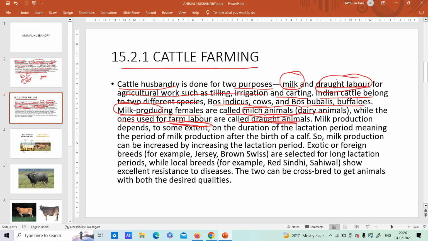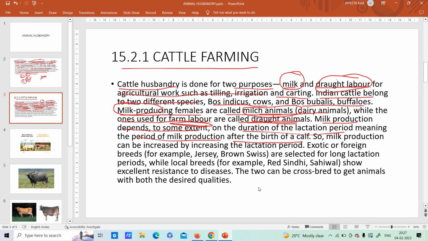Milch somewhat resonates with the term milk, so remember they are the ones which produce milk, and drought means something dry, so these are used for labor purposes. Fine. Milk production depends to some extent on the duration of the lactation period. Now, what do you mean by lactation period? That is the period of milk production after the birth of a calf. This lactation period is also there in human beings.